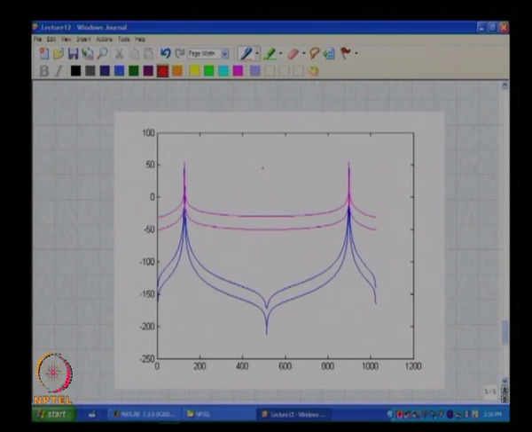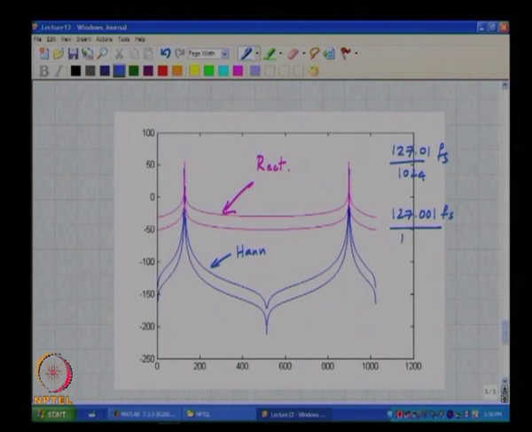So, the ones in magenta correspond to rectangular window and the ones in blue correspond to hand windows, and in both cases the two tones used are 127.01 by 1024 Fs and 127.001 Fs by 1024, and as you can see still there is leakage in both cases, right, but the leakage when you use a hand window is much smaller than the leakage you get when you use a rectangular window, and this makes sense, right.